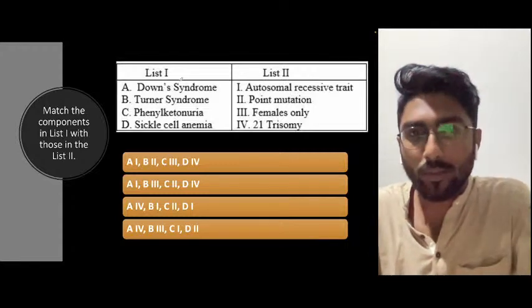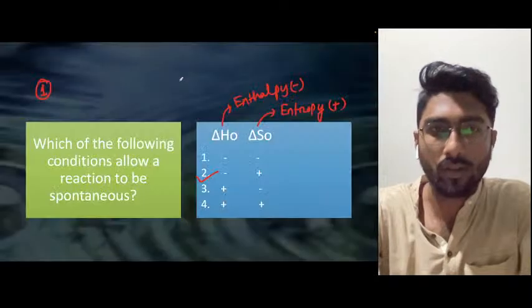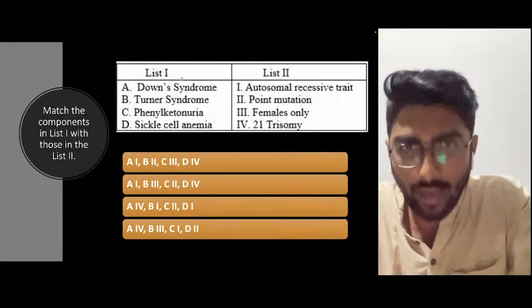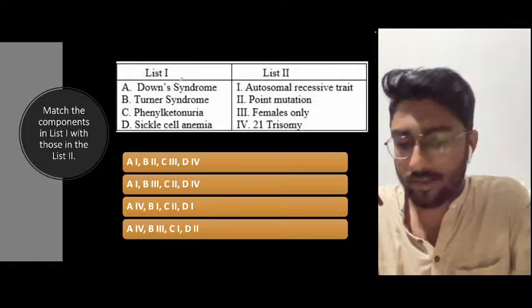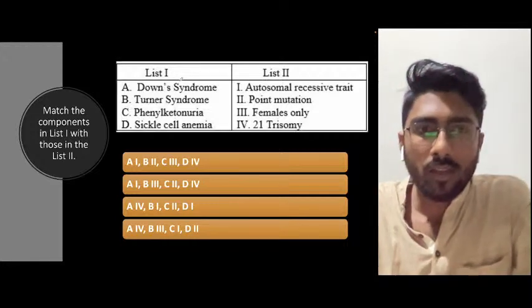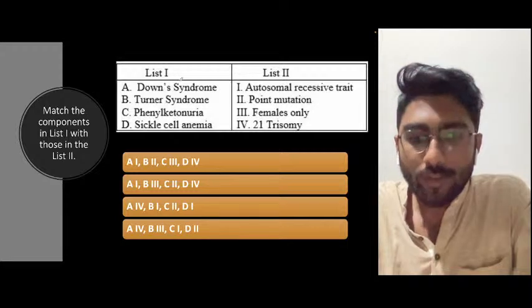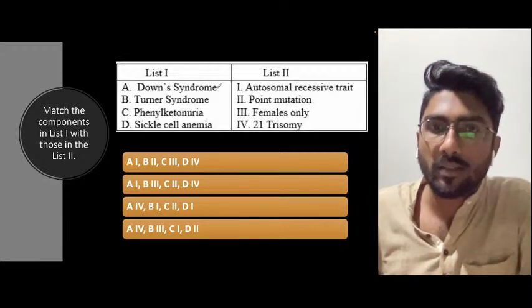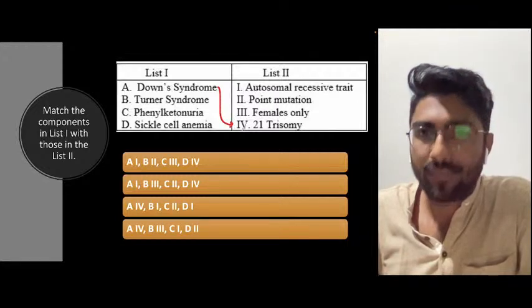So far we have completed 3 questions. This is the 4th question of Section A. There are 16 questions from biology. Okay, so what is Down syndrome? Yes, Karishma, Down syndrome is trisomy 21.